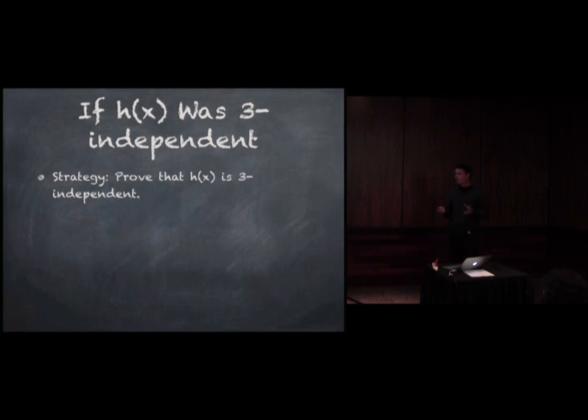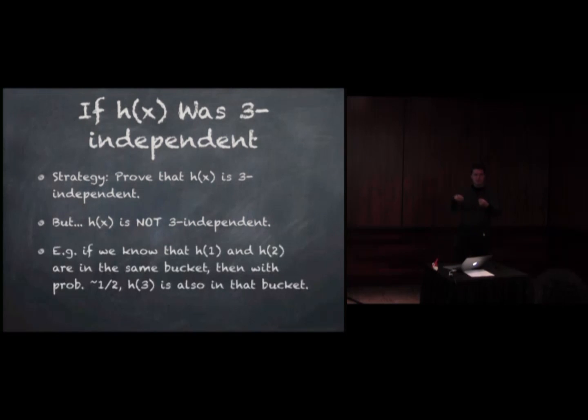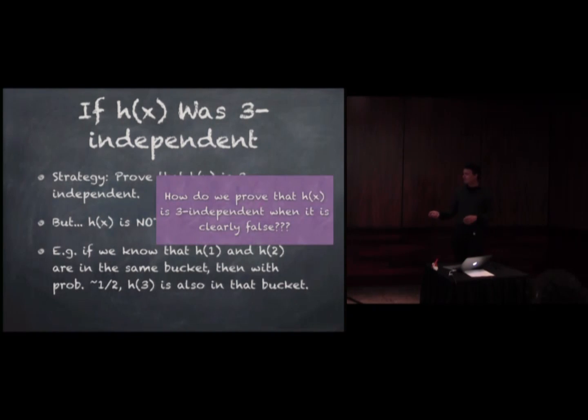So the strategy is we need to prove that h of x is actually 3 independent, but it's not. For instance, if I know h of 1 and h of 2, and they are in the same bucket, then the probability that h of 3 is in the same bucket as well is actually roughly 50%. So the question is now, how do we prove that it's 3 independent when it's clearly not 3 independent?